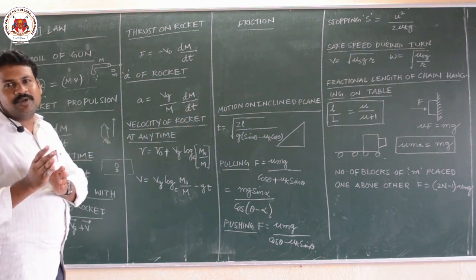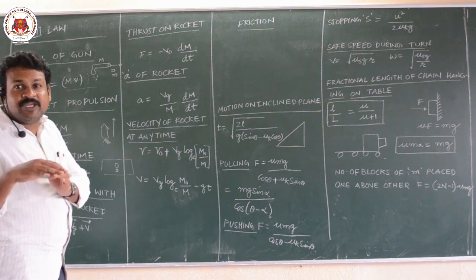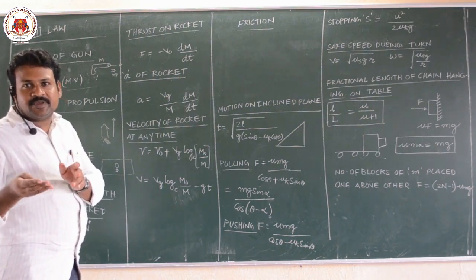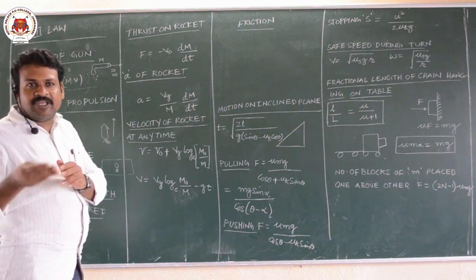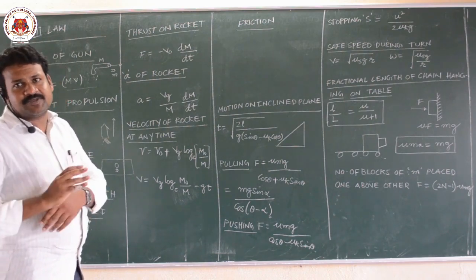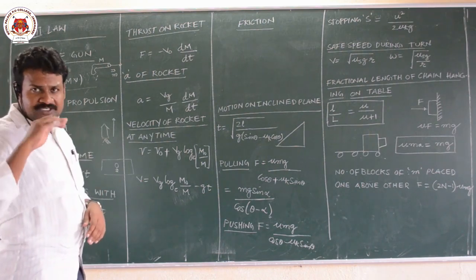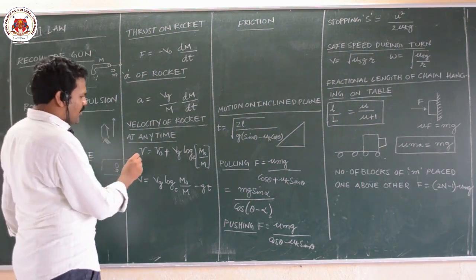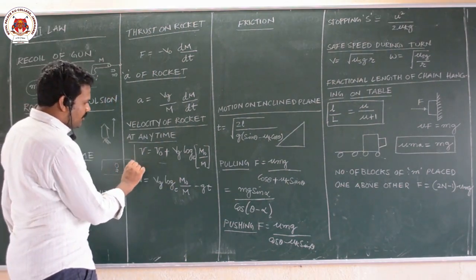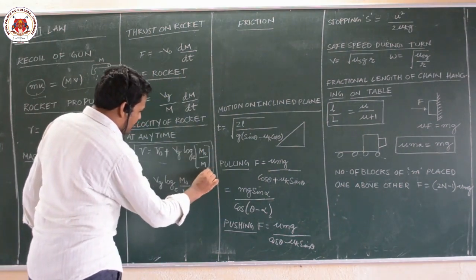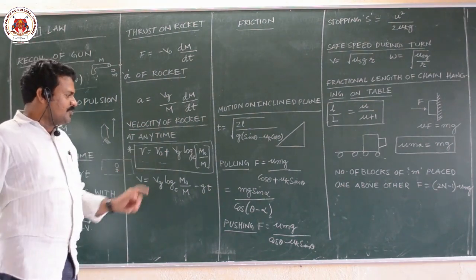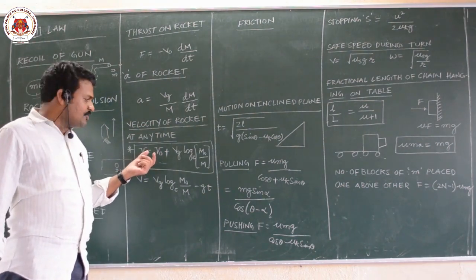F is equal to the rate of change of momentum, dp by dt. So what you have written: dm by dt into v plus m into dv by dt. We can change mass also, and we can change the velocity also. Now the velocity of the rocket at any time: v is equal to v naught plus Vg log e m naught by m. This is a very important formula for your exams. They will ask what is the velocity; v naught is the initial velocity. In some books they will write it as u.